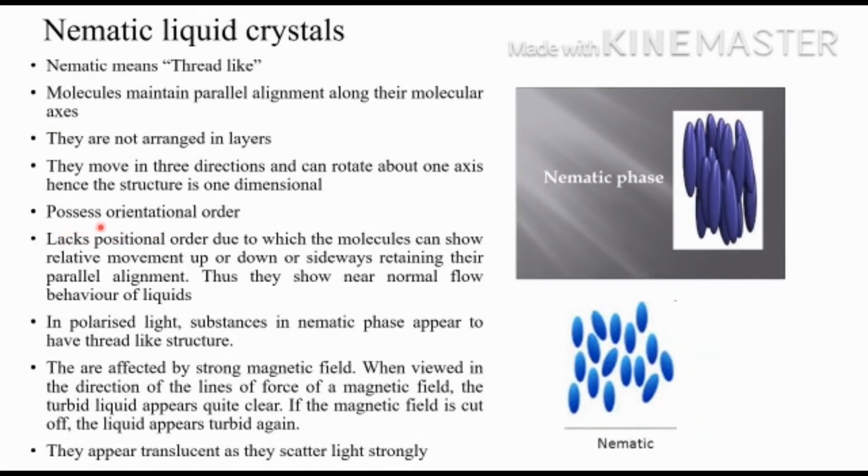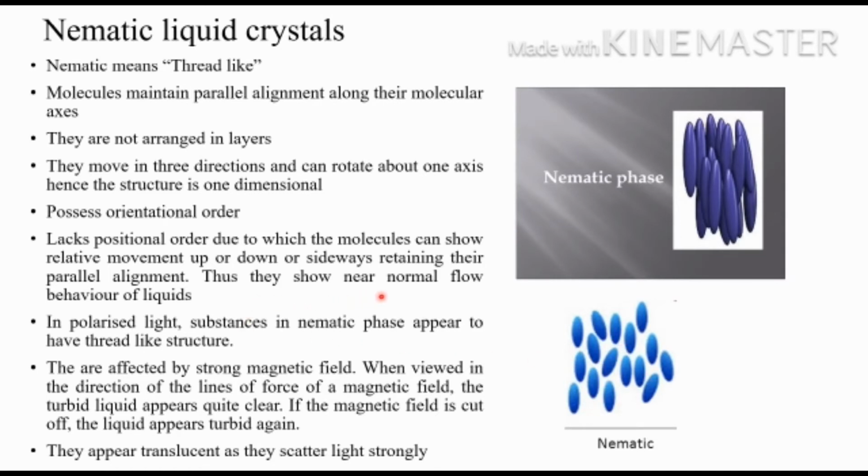So they possess orientational order. Orientation means if it is pointing upward, all will be in the same direction. But there will not be a positional order. They will not be arranged in layers. If one position is here, another position is here, another position is here, so they will not have positional order. Due to which the molecules can show relative movements up or down or sideways, retaining their parallel arrangement. They can move up, down or sideways, but they should retain their parallel arrangement.